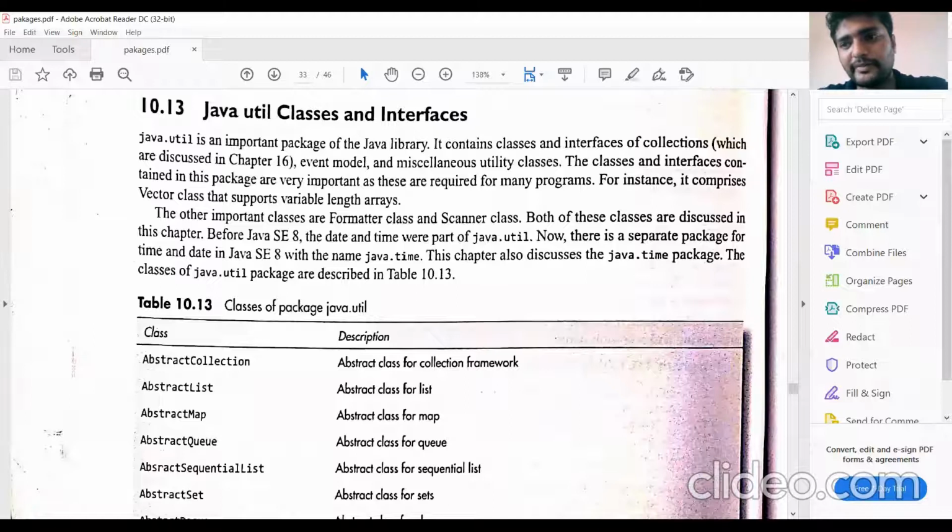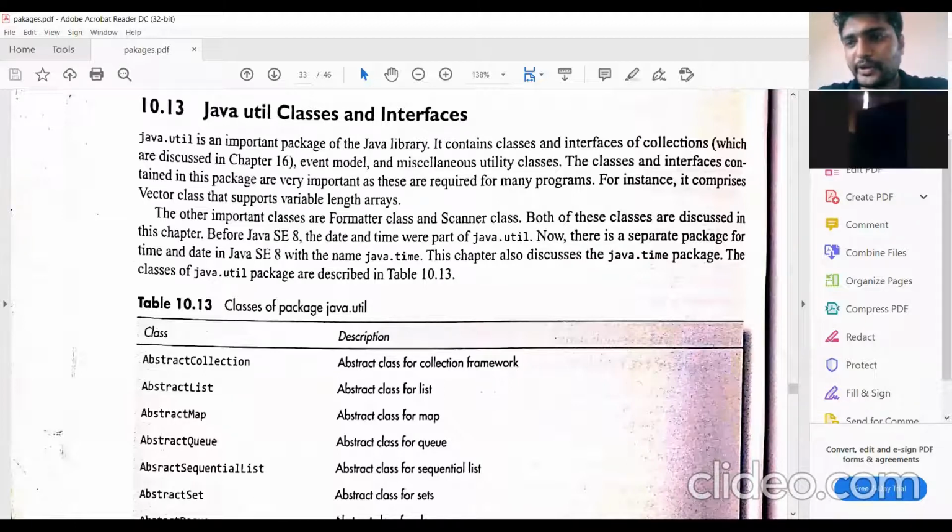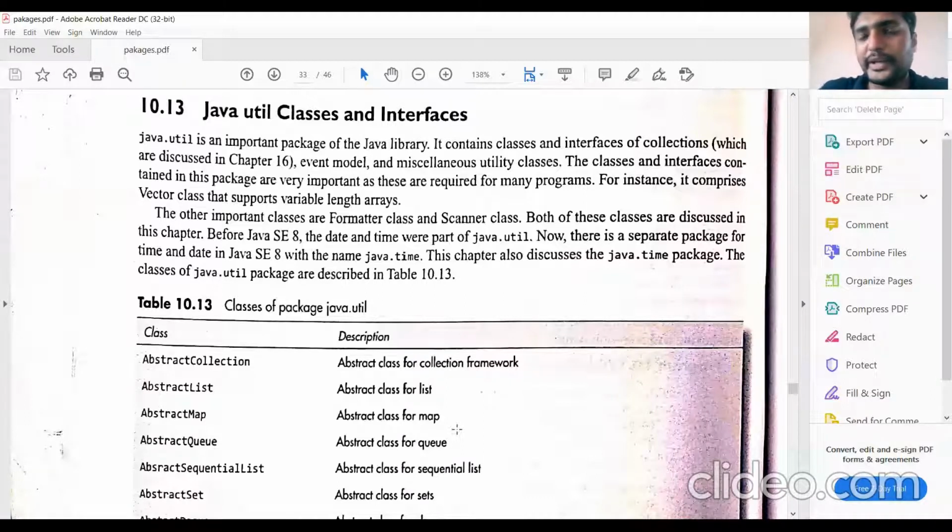We have defined the user-defined packages, and we have seen how to create a user-defined package and how to import that user-defined package into our programs. We have seen that with an example, and then we are discussing the predefined packages. In general, in Java, most of the day-to-day necessary methods or classes are defined in either the util package or the language package. The mostly used packages are the util package and the language package.